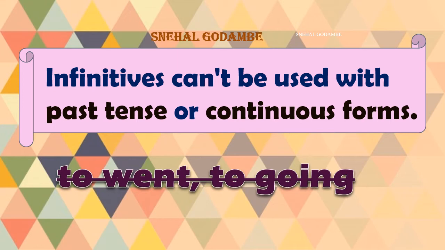Whenever you read or write in that way, you make some mistakes. You can realize at that moment that you have committed a mistake. We also do not use it with continuous form. To going. No. To go. So with infinitives, you can't use to with past tense or continuous forms. Got it clear?